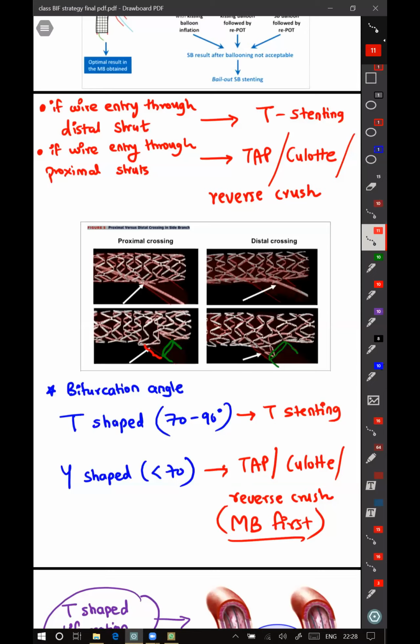Correct. I'll come to that also. For non-LMCA lesions, if you do a T-stenting, TAP, culotte, or crush, whatever you do for non-LMCA bifurcation, it doesn't matter, all are equal. This is just a theoretical discussion of what is ideal. Doing this crossing through distal struts and doing a T-stenting is ideal. But you can do T-stenting only when the angle is more than 70.